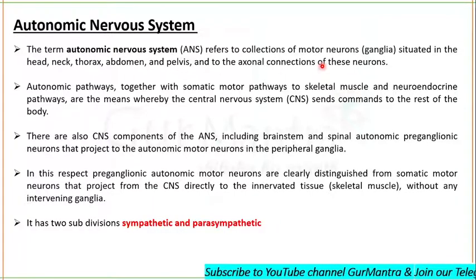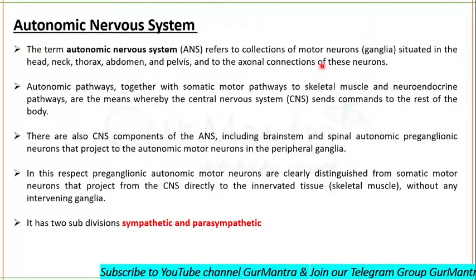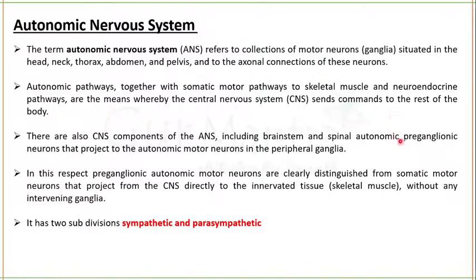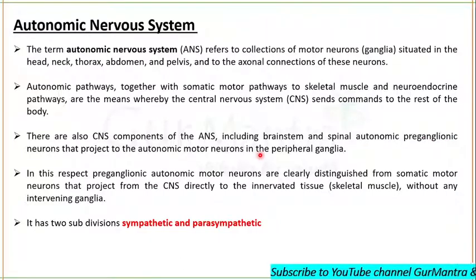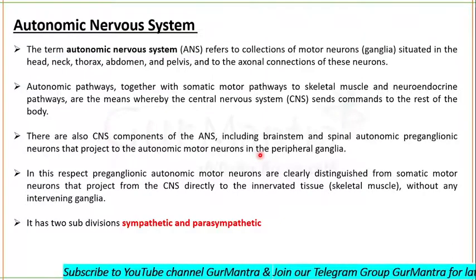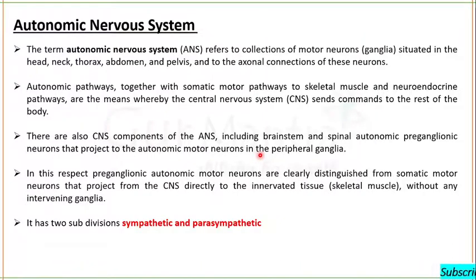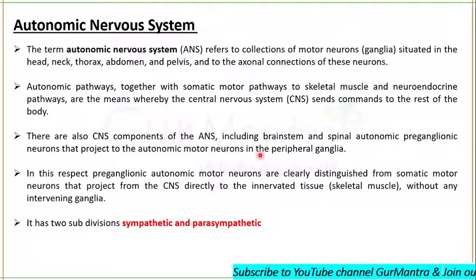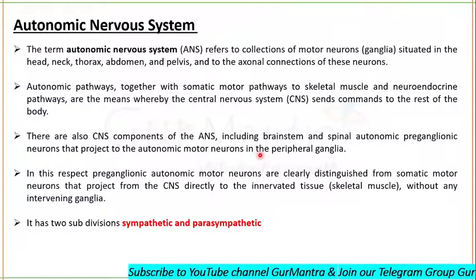When we look at the autonomic nervous system, you will see a pre-ganglionic neuron and a post-ganglionic neuron. Let me explain. The autonomic nervous system has a pre-ganglionic neuron from the central nervous system, a ganglion, and then a post-ganglionic neuron.